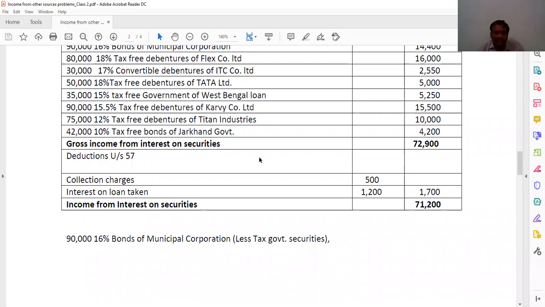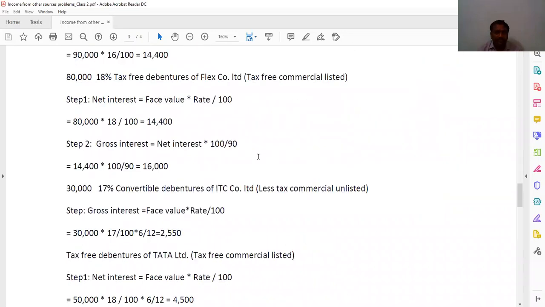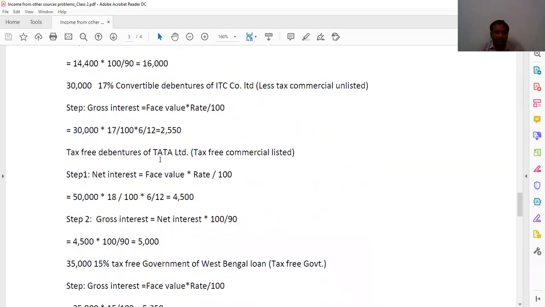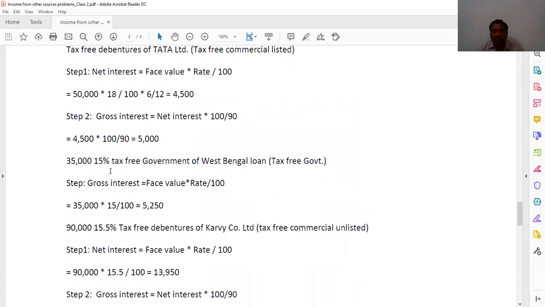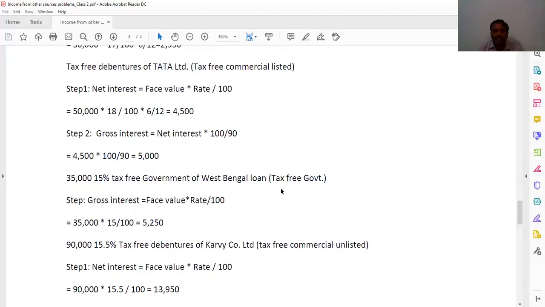And next, 35,000 15% tax-free government West Bengal loan, tax-free government. Gross interest is equal to face value into rate by 100. That is 35,000 15%, 5250.